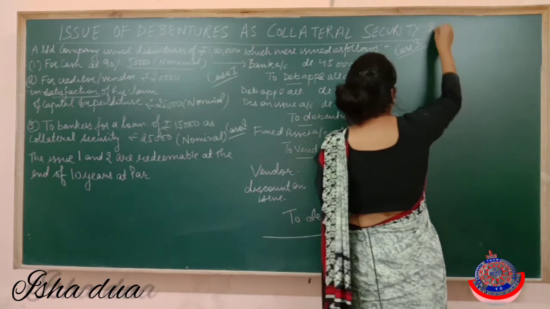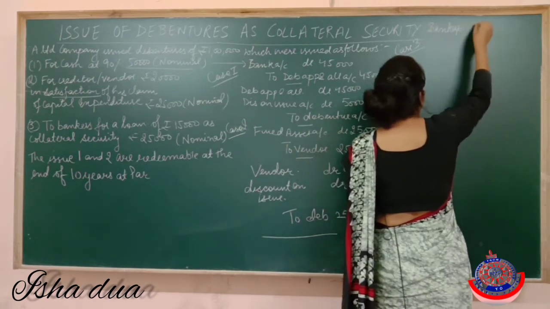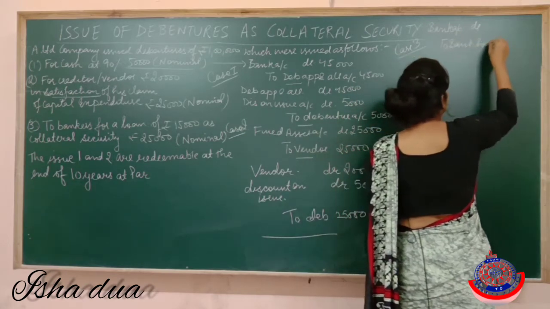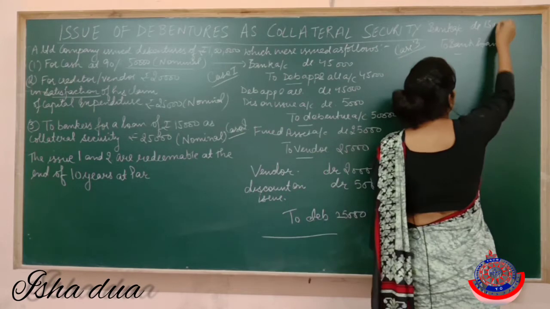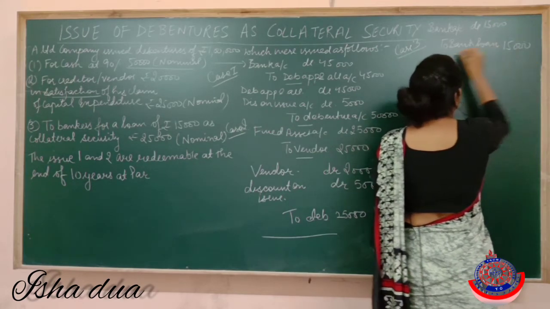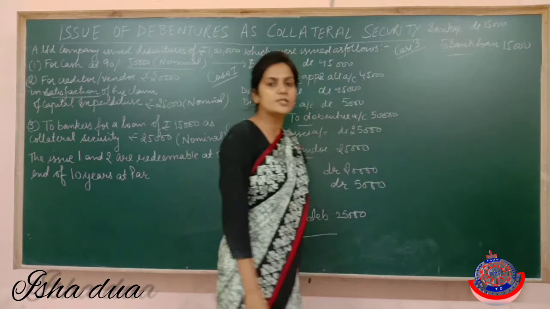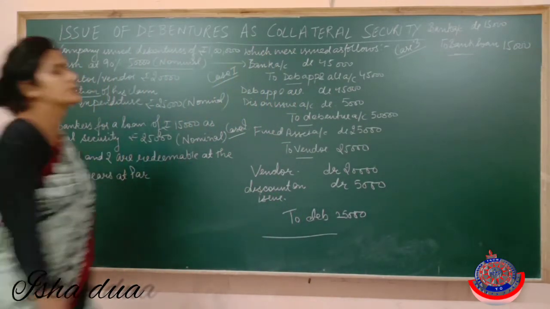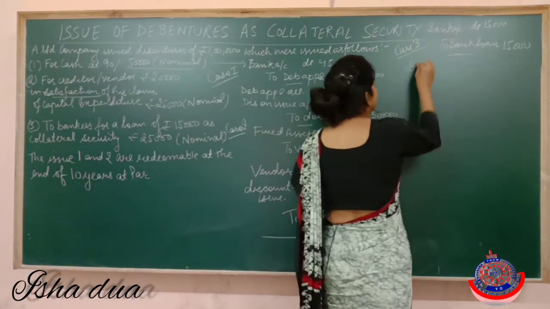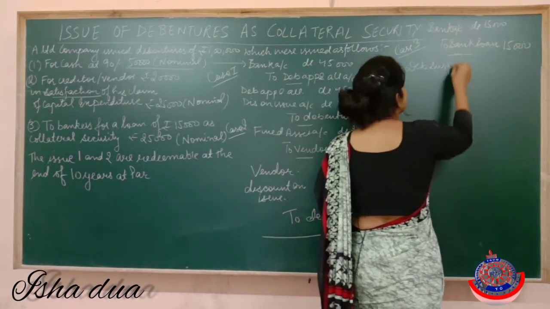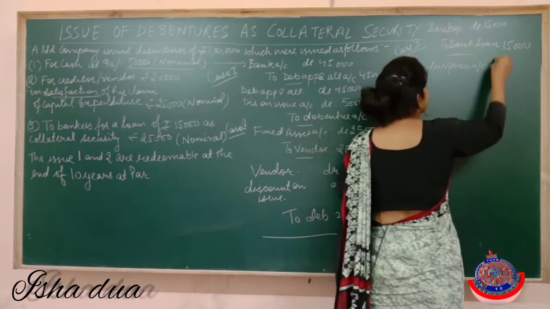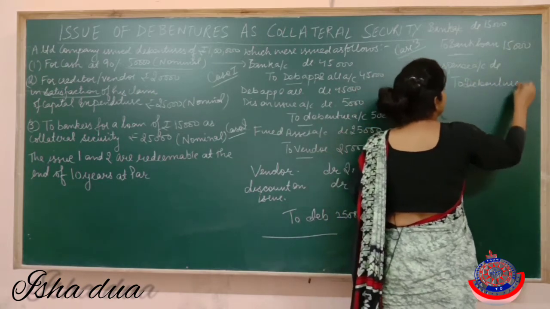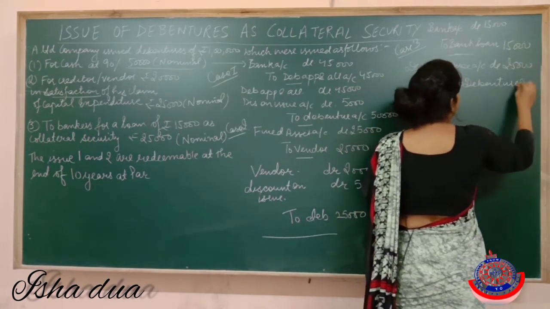The first entry will be of taking the loan, that is, bank account debited to bank loan, and the amount of the loan is 15,000. Now for taking this loan of rupees 15,000, we have given debentures of rupees 25,000 as collateral. So what entry do you have to pass? You know, that is debenture suspense account debited to debenture, and the value is 25,000.